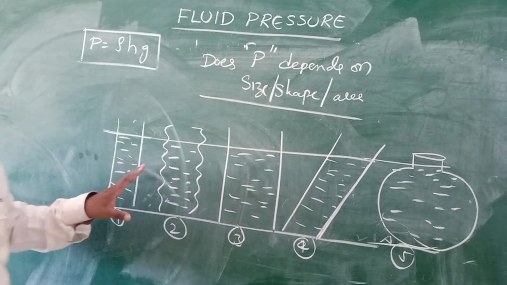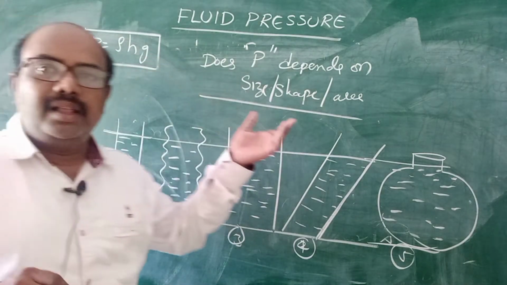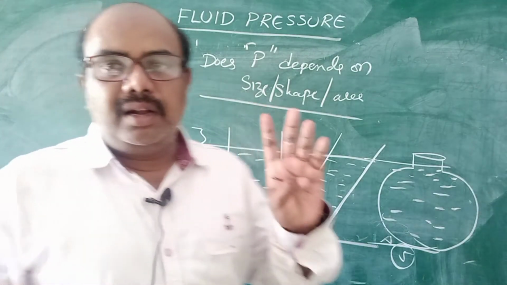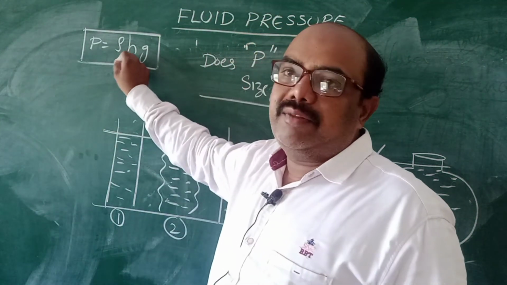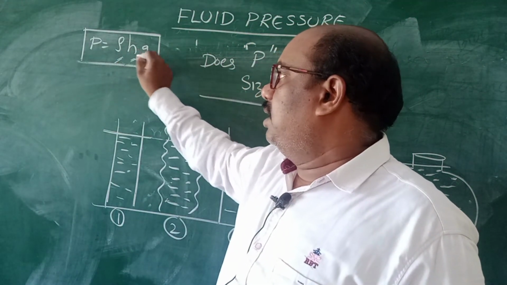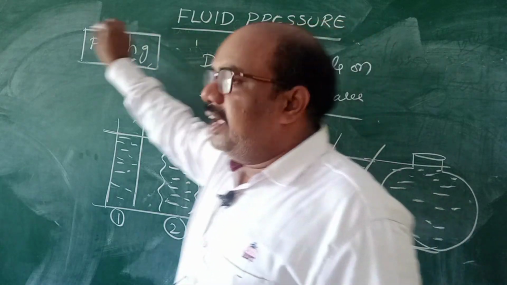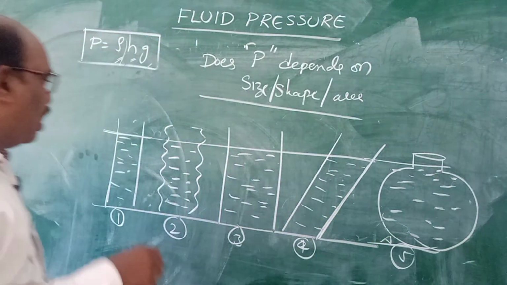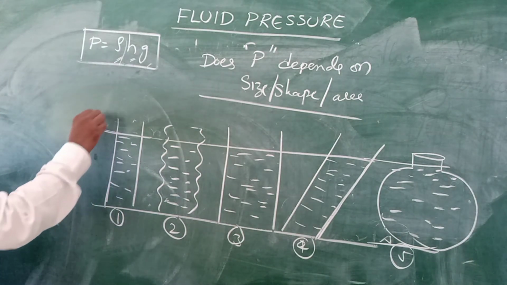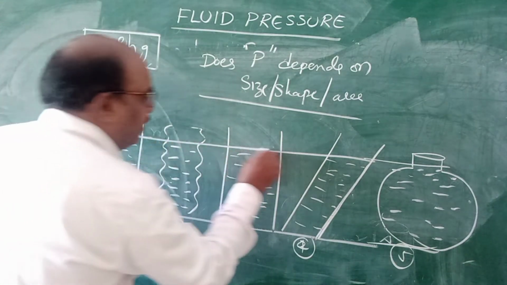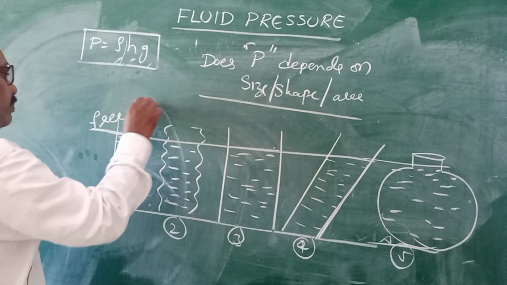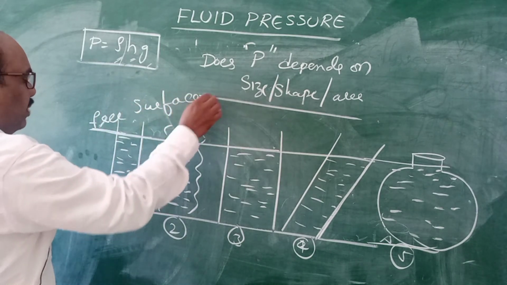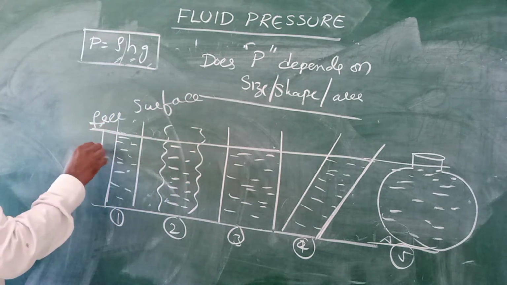Now we saw one formula, pressure equals rho g h. Pressure depends only on three factors. Number 1, density of the fluid. Number 2, height. Number 3, gravity. Anyway, all these fluids are the same. Let us consider all are water only, and all heights are the same. This is called the free surface. We have to measure the height always from the free surface.